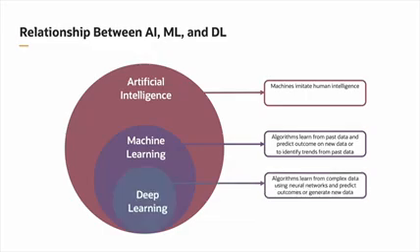Think of an image recognition software that can identify specific objects or animals within images, such as recognizing cats in photos on the internet. DL is a subfield of ML that uses neural networks with many layers, deep neural networks, to learn and make sense of complex patterns in data.